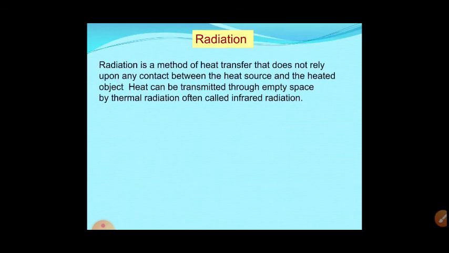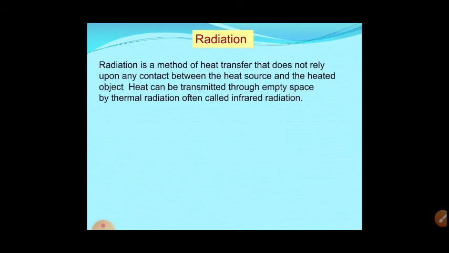Heat can be transferred through empty space by thermal radiation, often called infrared radiation. That's why from the sun we are getting heat to the earth. This is how it happens due to the radiation process.